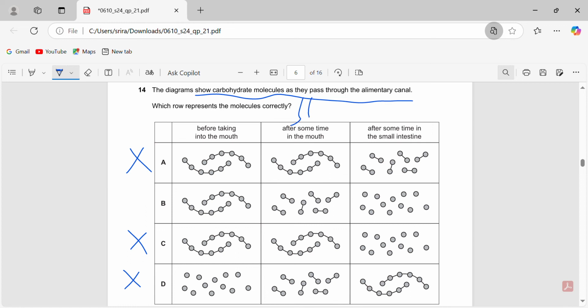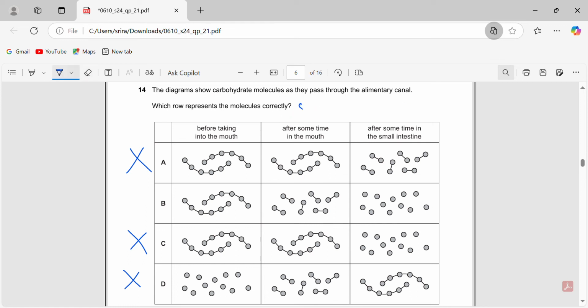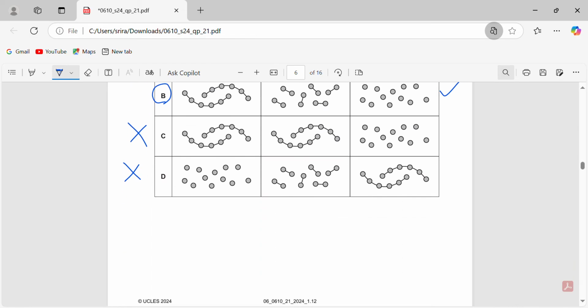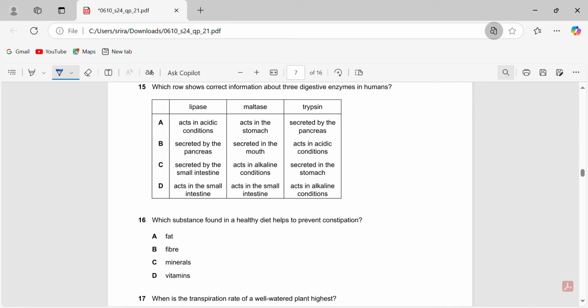So let me write that properly. We have saliva, which has amylase. So it'll be B, our answer, because it'll break down a little bit in the mouth. It won't break down completely. In the small intestine, you have more enzymes. It breaks down completely, so it has to be B. 14B. Keep moving on. 15th question.